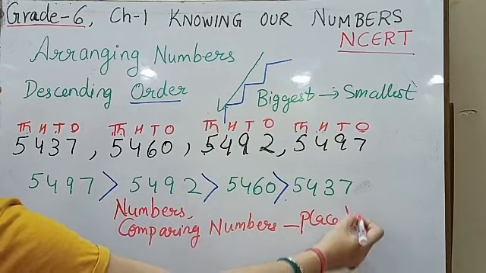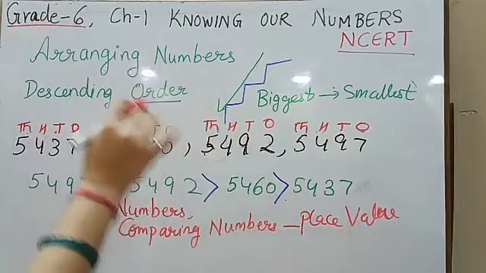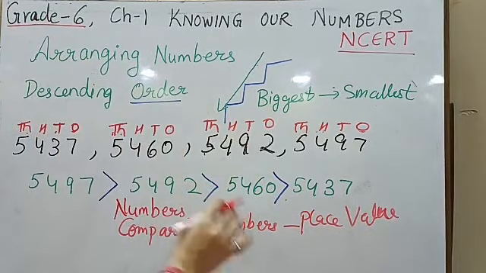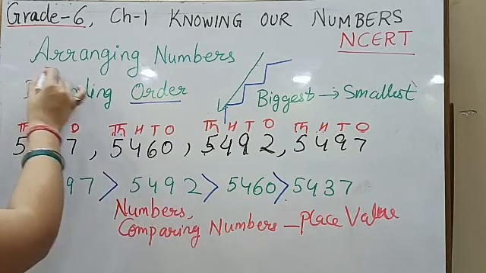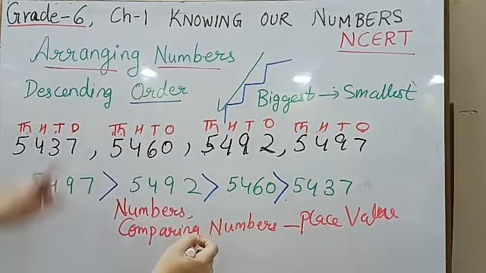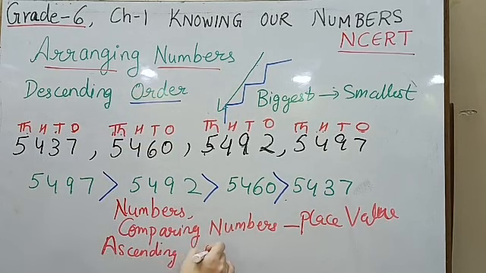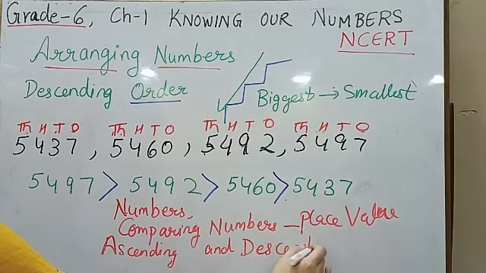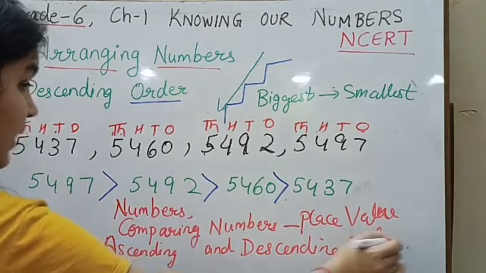Always remember what place values are: the position of the digit in the given number. That is the place value. After we have done place values and comparing the numbers, we have done two types of order: arranging the numbers in ascending and descending order. We are going to move ahead with the other topics in the next video.